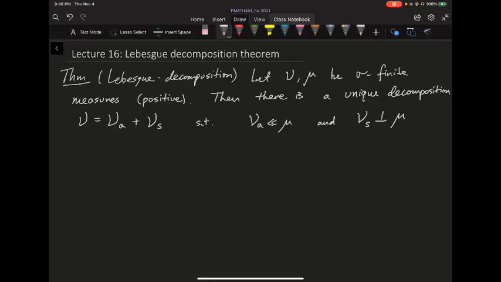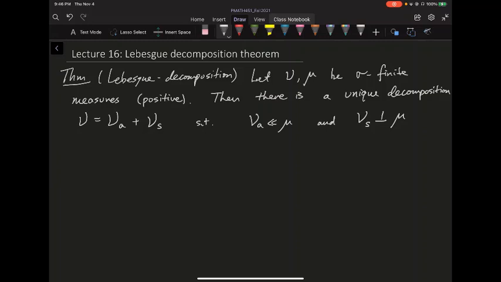So now we're ready to move on to the next big theorem called the Lebesgue decomposition theorem. This is a very useful theorem in probability, and I'll talk about why in the next video. So first of all, the idea is that suppose you're given two sigma finite measures. Here, let's assume they're just positive measures. We're not talking about signed measures.